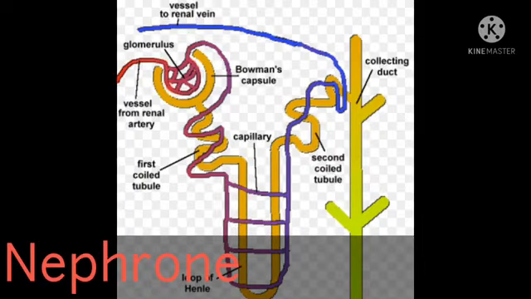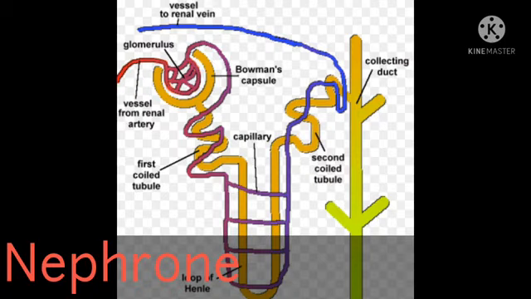Children, all of you observe the diagram carefully. Think why the diameter of the efferent arteriole is less than that of the afferent arteriole. Okay, let me explain. Because of the narrow outlet of the efferent arteriole, pressure builds up in the glomerulus.